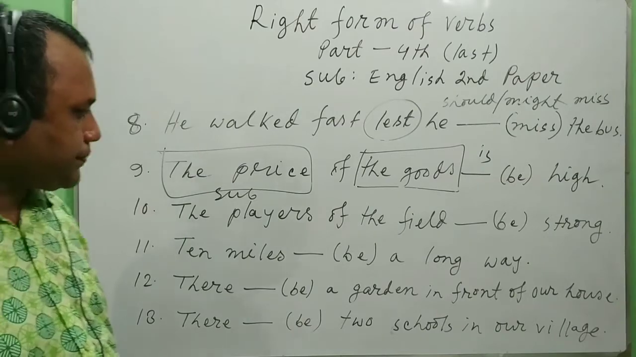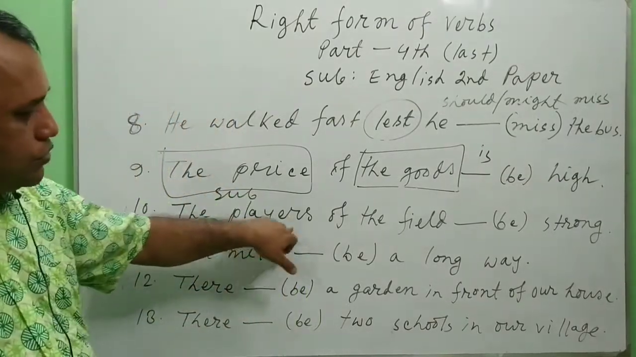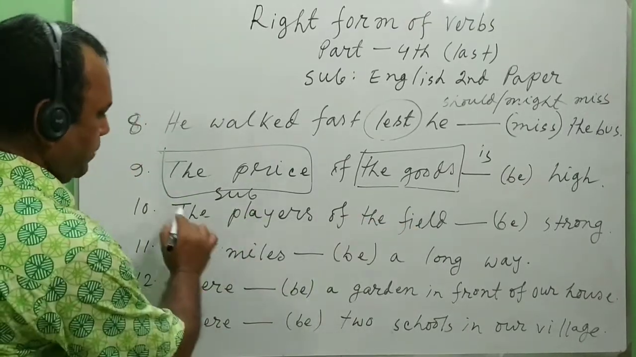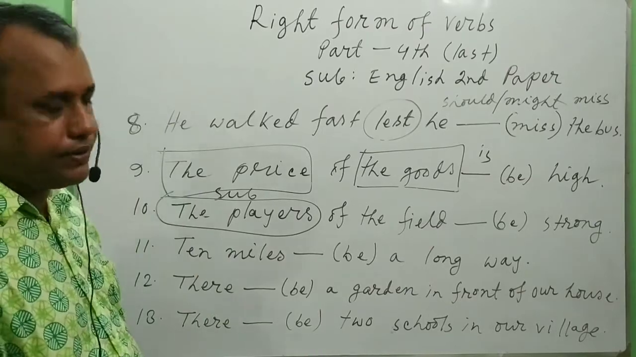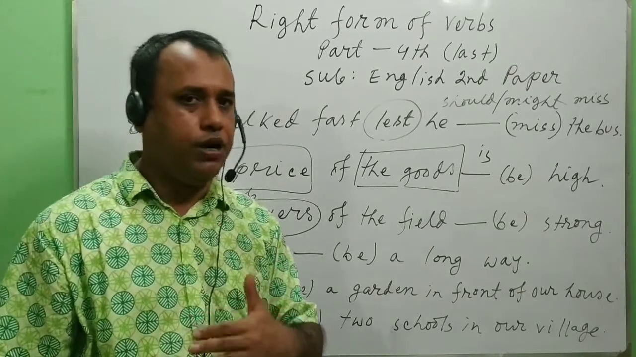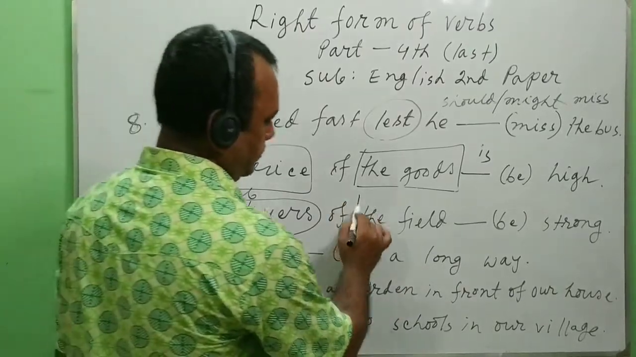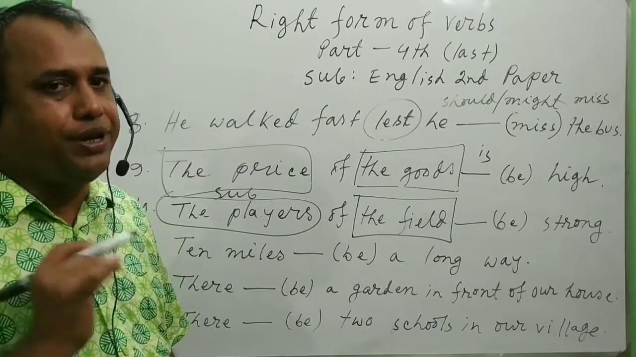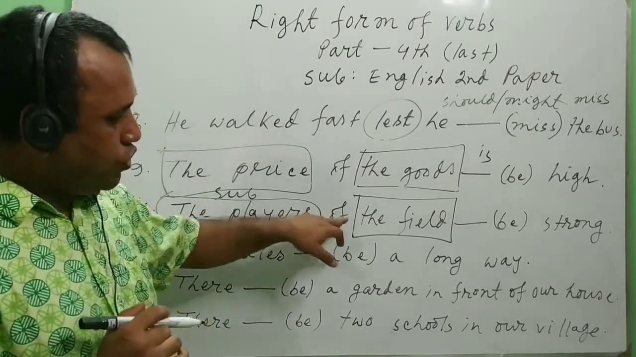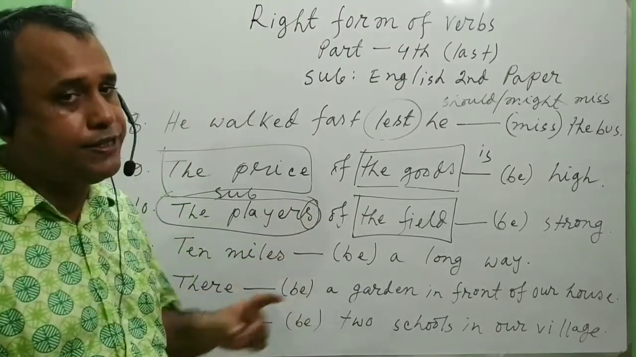Next, another sentence. The players of the field. Here, we are talking about the players. The players of the field. The field. We are not talking about the field. The players of the field. And there is s here. That means the subject is plural.